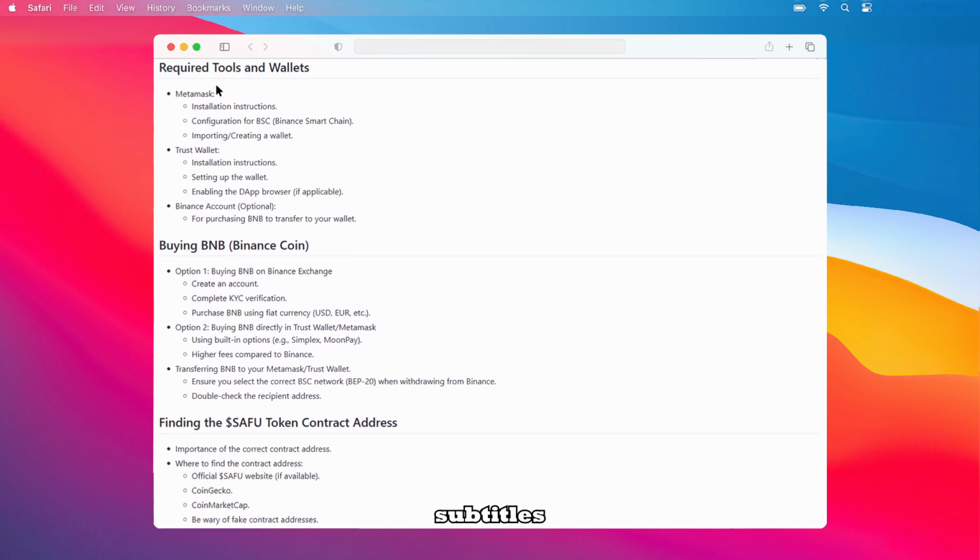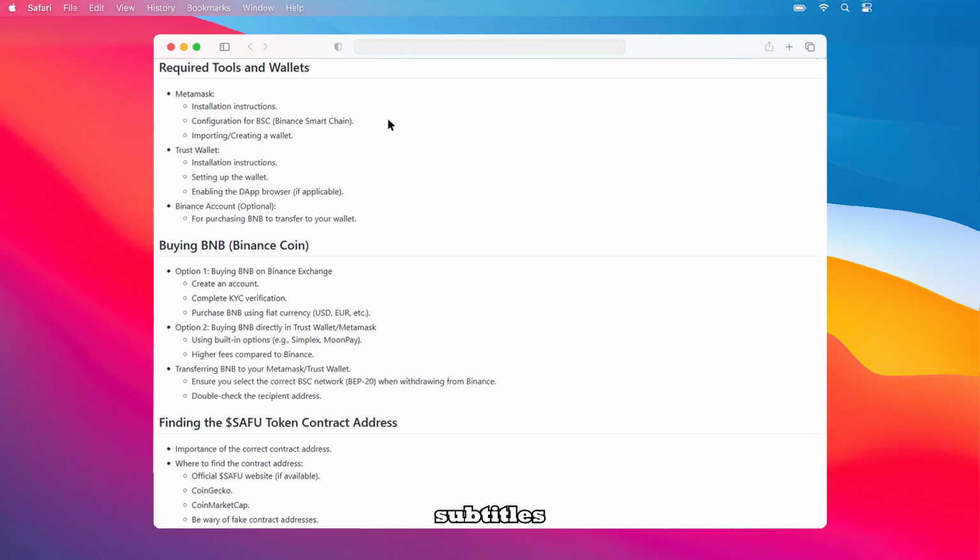Similarly, begin with the installation instructions, followed by setting up your wallet within the app. If you're using an older version of Trust Wallet, you might need to enable the dApp browser to interact with decentralized applications. Lastly, having a Binance account is optional, but it simplifies the process of purchasing BNB, which you'll then transfer to your MetaMask or Trust Wallet to cover transaction fees and purchase $SAFU.